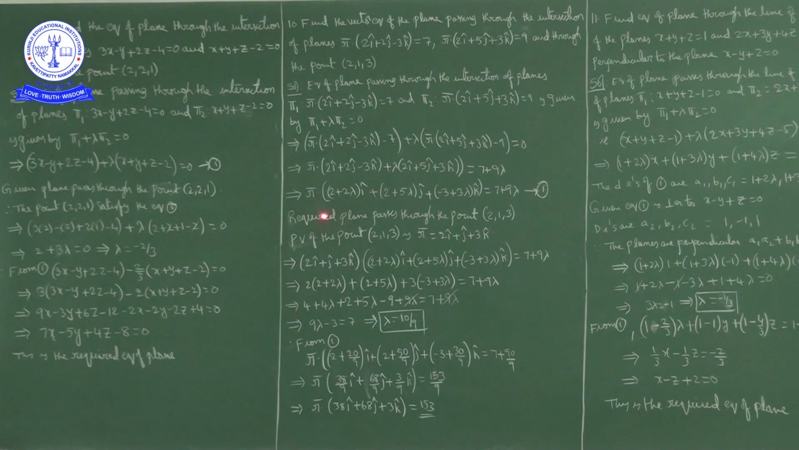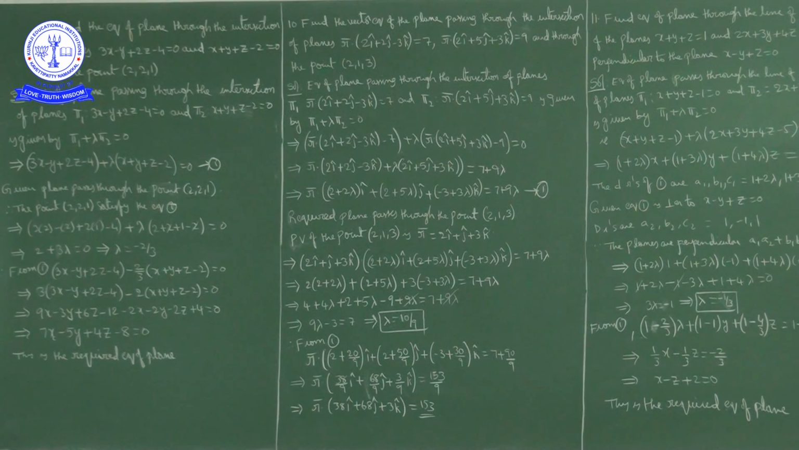Now from these two we can write r bar dot (2 plus 2 lambda) i cap plus (2 plus 5 lambda) j cap plus (minus 3 plus 3 lambda) k cap is equal to 7 plus 9 lambda. I'll mark this one as 1. Now here lambda is a parameter, we have to find the lambda value.